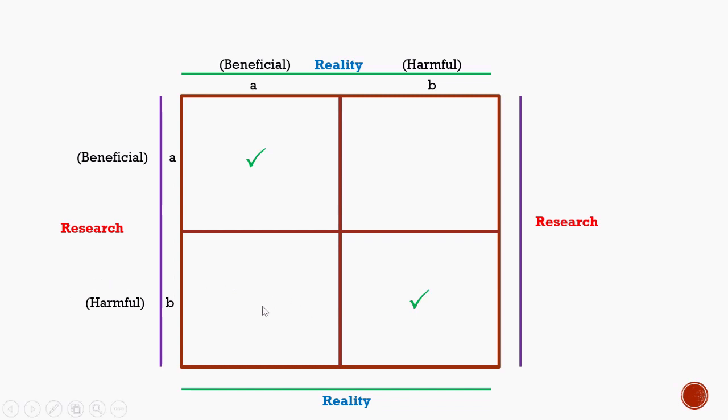Now the third situation is that in research we have observed a medicine which is harmful, but in actual reality the medicine is beneficial. So we have committed type 1 error. In the fourth scenario, suppose a medicine is found to be beneficial in research, but the medicine is actually harmful in reality. So this situation is type 2 error.